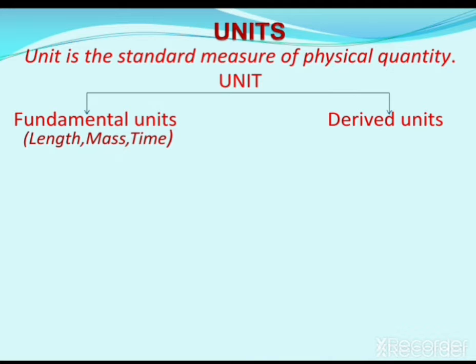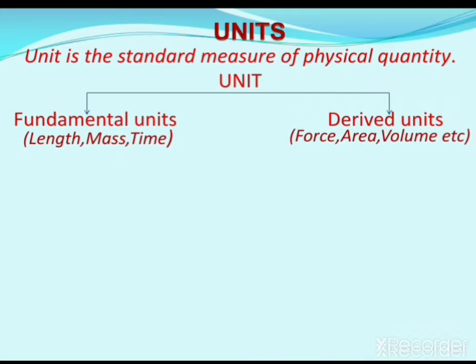These fundamental units are length, mass, and time. And the other units are classified as derived units. Derived units are a combination of different fundamental units. That means derived units are dependent on the fundamental units.